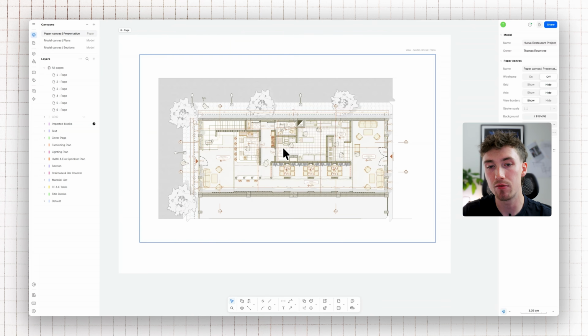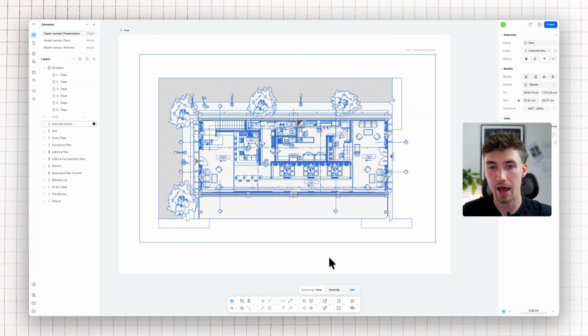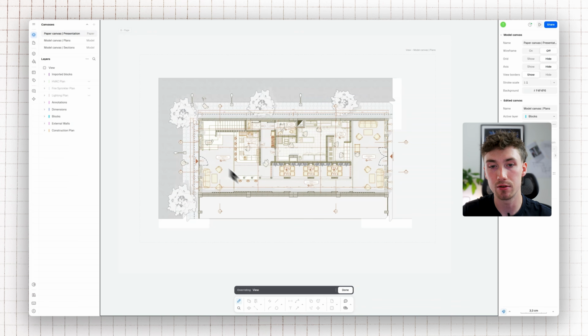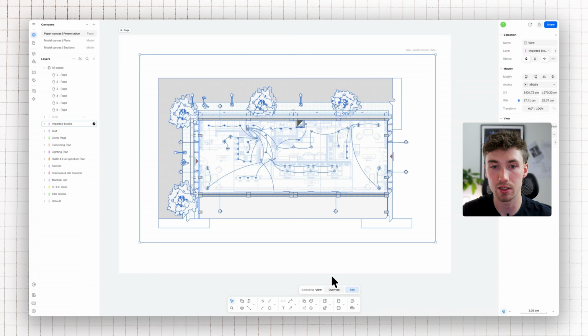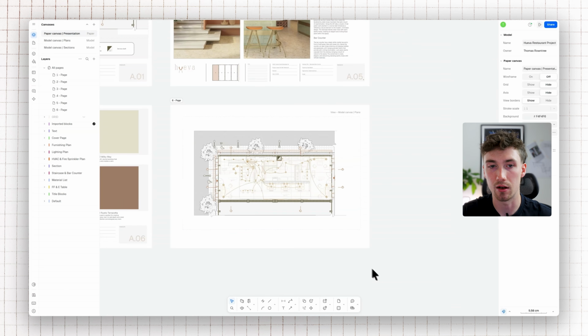And what we can do here is select that view, head to override at the bottom. Now here you'll be able to see the layers associated with that view. So you can now start deciding to turn some of the layers on or off, and we can start deciding what we want to show or what we don't want to show in that particular view. In this case, we're going to show the lighting.